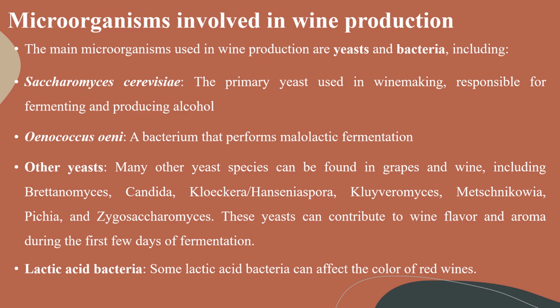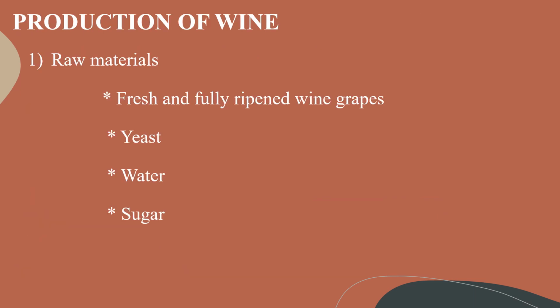Next, the lactic acid bacteria. Some lactic acid bacteria can affect the color of red wines. For the production of wine, firstly, the raw materials required include fresh and fully ripened wine grapes. Next, the yeast, water, and sugar.